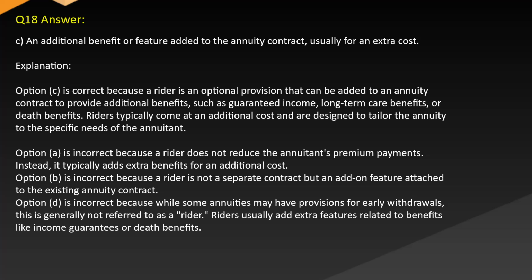Option B is incorrect because a rider is not a separate contract but an add-on feature attached to the existing annuity contract. Option D is incorrect because while some annuities may have provisions for early withdrawals, this is generally not referred to as a rider. Riders usually add extra features related to benefits like income guarantees or death benefits.